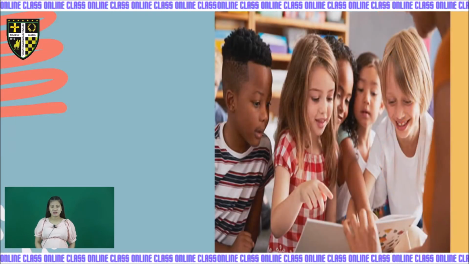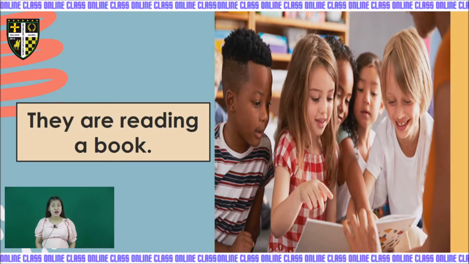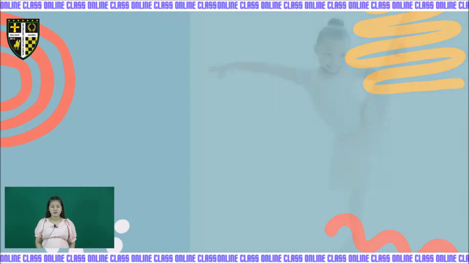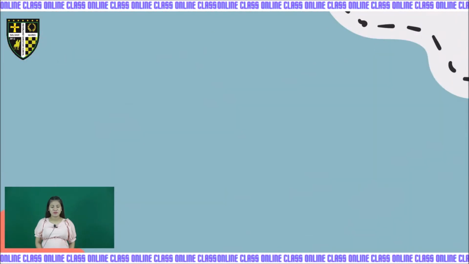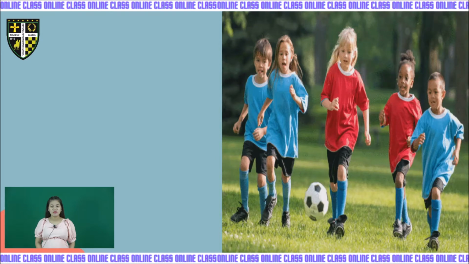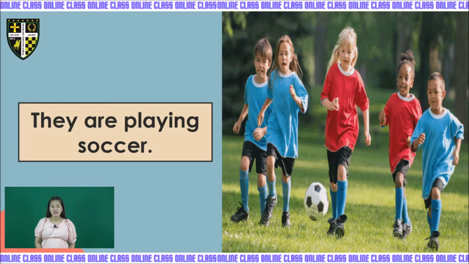How about this picture? What are the children doing? They are reading a book. Here, what is the girl doing? She is dancing. Then for the last picture, how many children are there? Or kids? We have 5. And what are they doing? They are playing soccer.